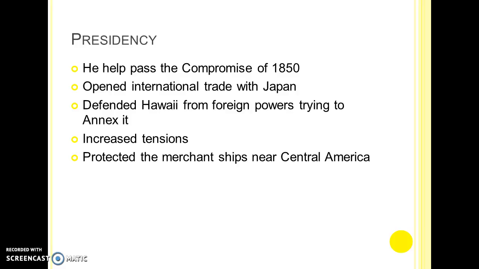During this time, there was increased tensions because of the Fugitive Slave Act between the North and the South. The Fugitive Slave Acts allowed Southern slave owners to go to the North and capture their free slaves. And also during this time, the merchant ships in Central America were protected by the dispatch warships that Millard Fillmore sent to hinder British interference.